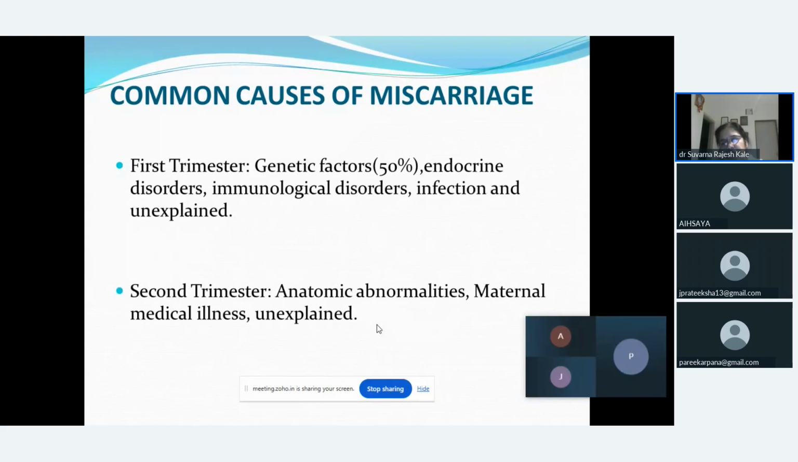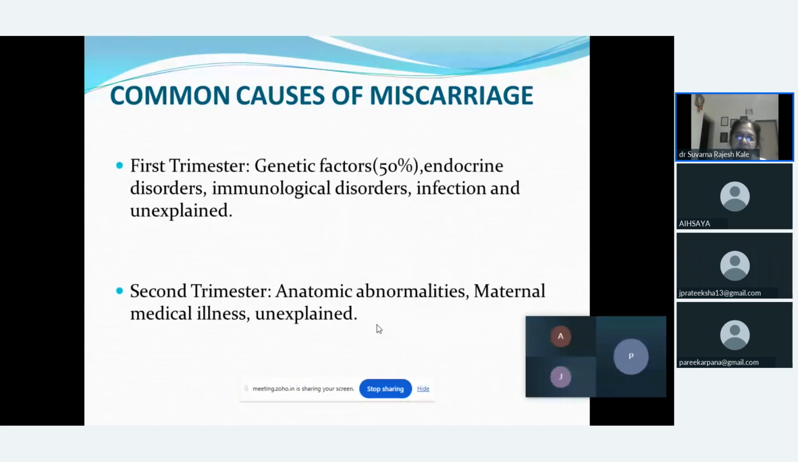But when we go to the second trimester abortion, now we know the first trimester lasts from the first week of pregnancy up till 12 weeks. And the second trimester begins from the 13th week of pregnancy up till 28 weeks. So the first 3 months is the first trimester, and the second 3 months are the second trimester.